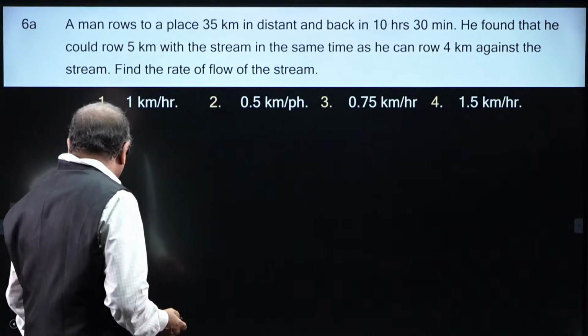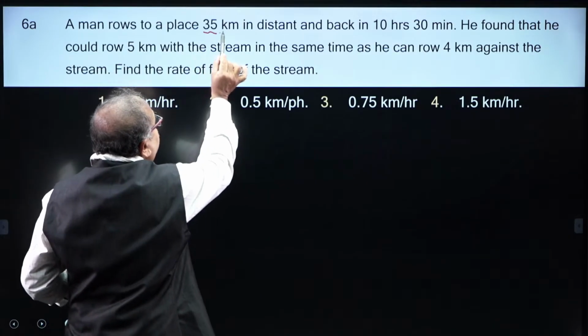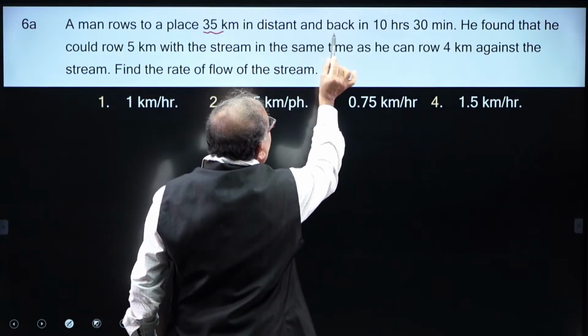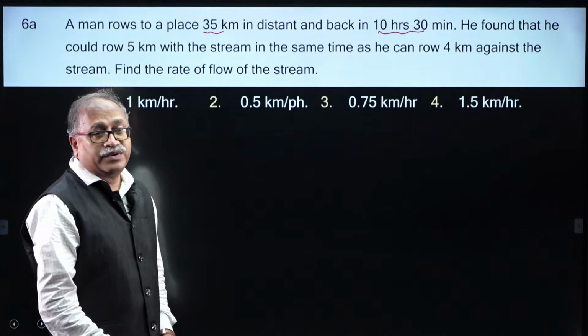Okay. So, let me see, a man rows a 35 kilometer distance and back in 10.5 hours.